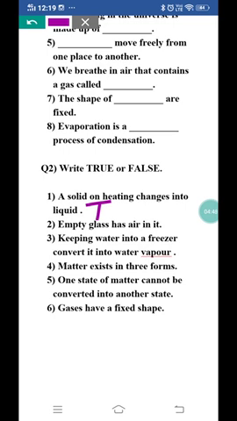Second is empty glass has air in it. Empty glass में air present होती है. Yes, I have told you that even the glass which is not filled with water, we cannot say that the glass is empty, because air is present in it. कोई भी ग्लास में अगर पानी नहीं है और ऐसे ही रखा हुआ है तब भी वो ग्लास खाली नहीं है, because it is filled with air, उसमें एयर है.